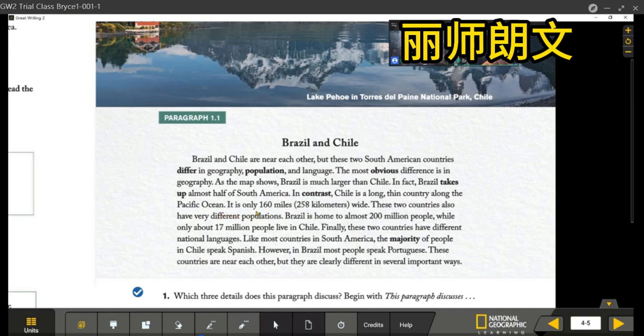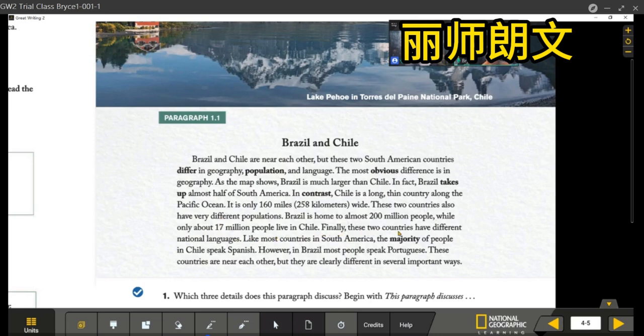It is only 160 miles wide. These two countries also have very different populations. Brazil is home to almost 200 million people, while only about 17 million people live in Chile.